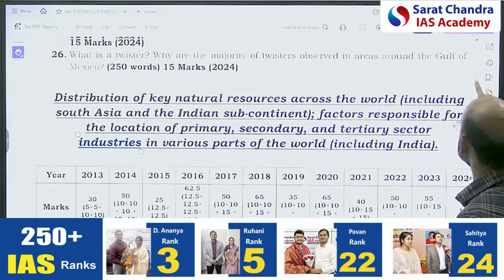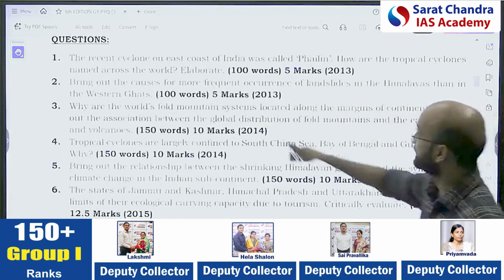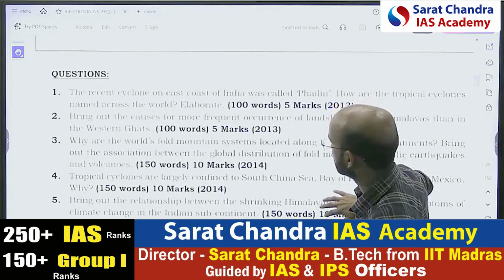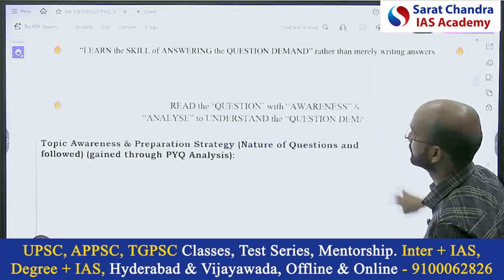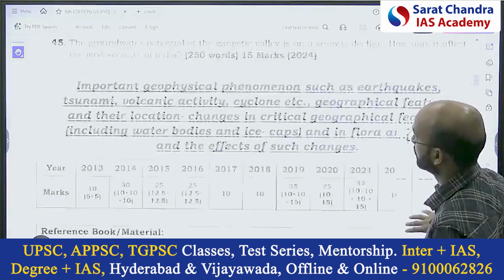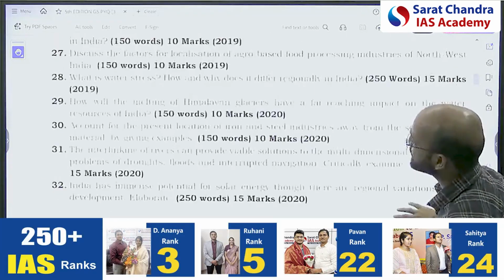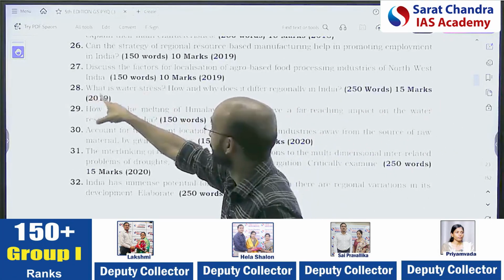See this. Sorry, first question. Recent, this is the, I think I came to some other area. Yeah, this is the geophysical one. Let's take randomly only. Why go there?